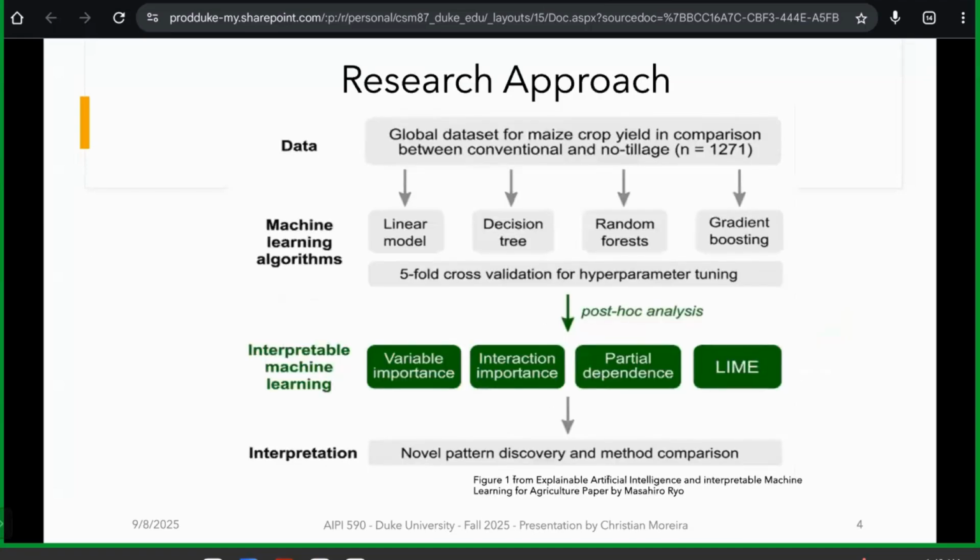Now, the approach that the paper uses looks at this global maize crop yield data set, and then it runs 4 different machine learning algorithms to evaluate the research question. And then what's highlighted in green is when it uses interpretive machine learning to actually look at its results. So this would be the most important part of the paper. That's where many of the findings of the paper emerge from, essentially.